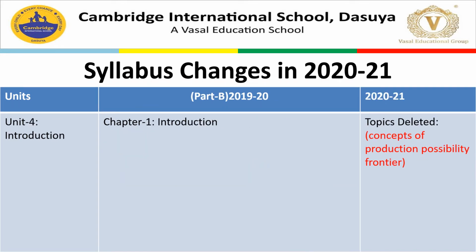So here is unit number 4. The name of this is going to be Part B now. We have started with Part B. The name of the unit is again Introduction. So chapter 1 is Introduction.